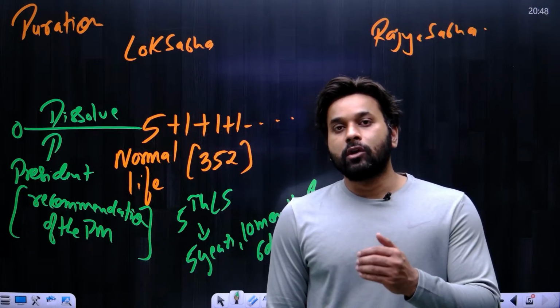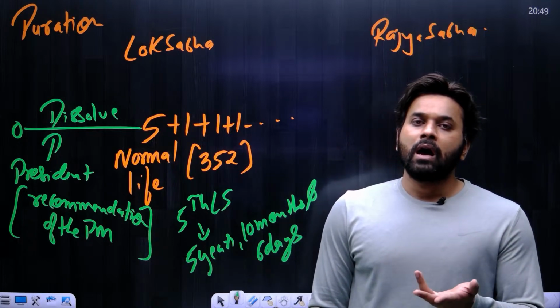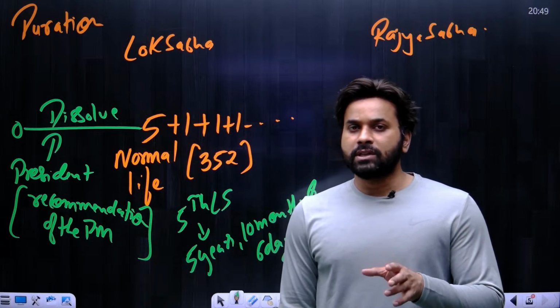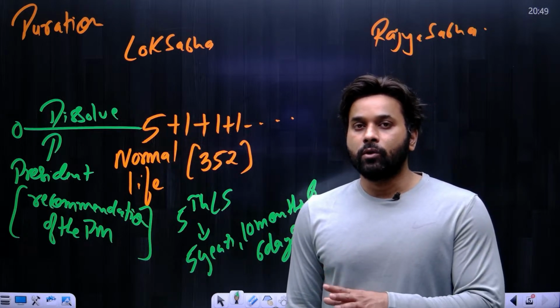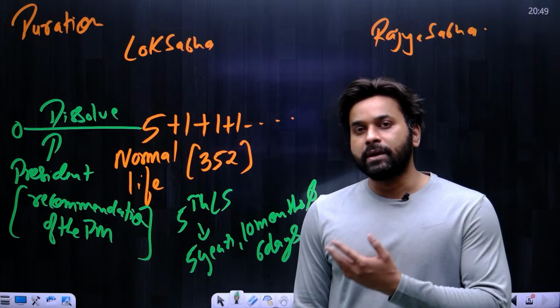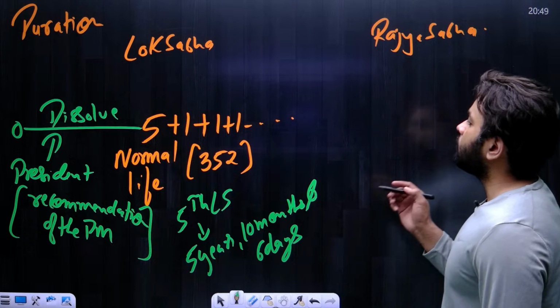If the Lok Sabha is dissolved after 3 years, then the tenure of members of Lok Sabha is 3 years. If it is dissolved after 10 years, then the tenure of the members is 10 years. So we just have to remember what will be the life of Lok Sabha. Okay, so you should not be worried about the tenure of the members of Lok Sabha. It all depends upon the life of Lok Sabha. Okay, now let us see about the Rajya Sabha.